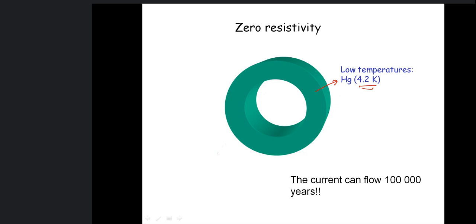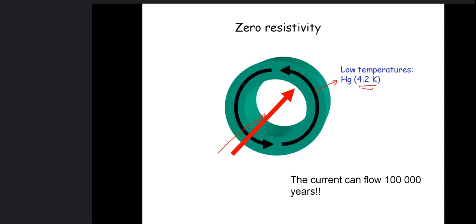Now if we apply a magnetic field here, due to the change in magnetic field, we know EMF is produced, or you can say current is produced. This current, if it remains there, because there is no resistivity in this material, this is zero resistivity. Due to resistance, as we saw, there is heating loss, or dissipation of energy.